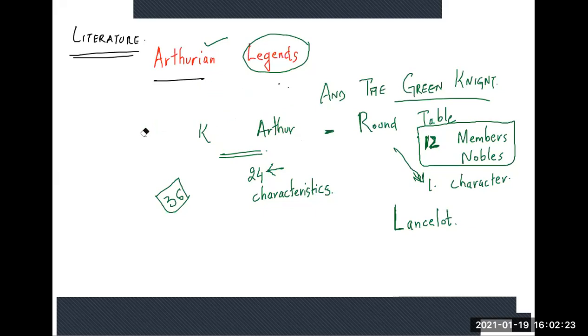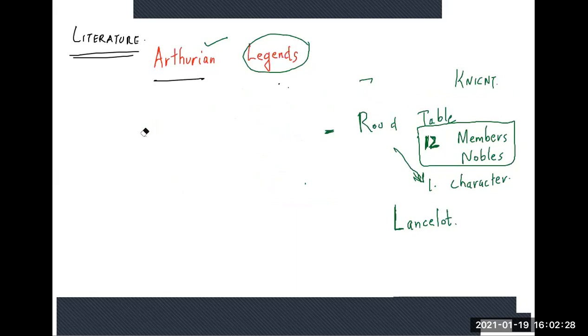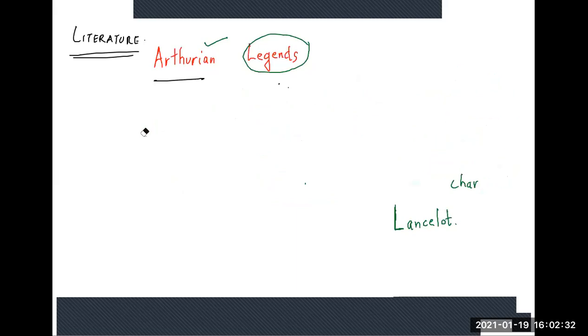Now, leaving that aside, let's come to Chaucer. All this is not very important for you. Your story basically begins with Chaucer. Now, you will also find that these Arthurian legends are there even in Chaucer's tales. Now, we are coming to Chaucer's Canterbury Tales.